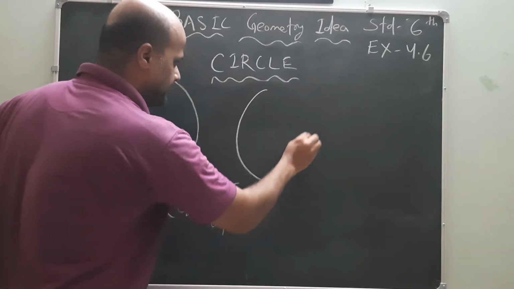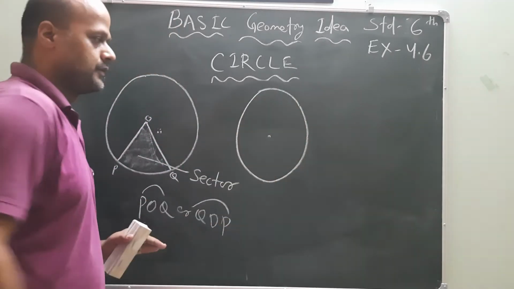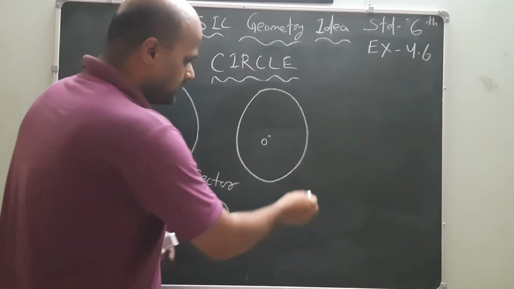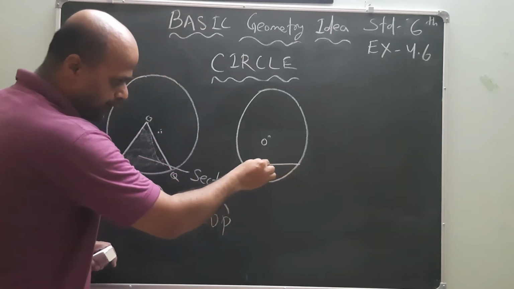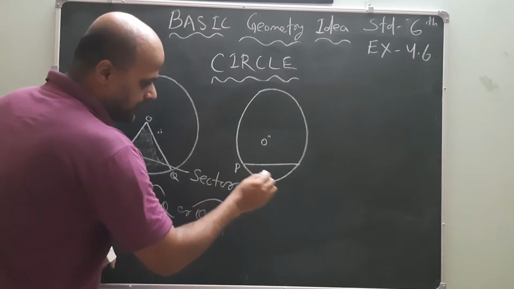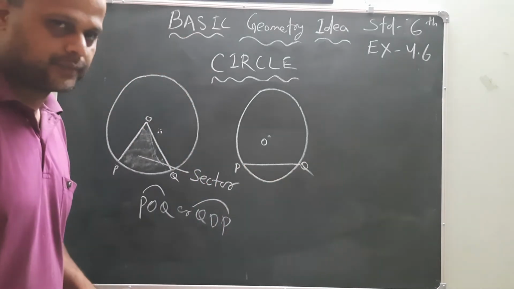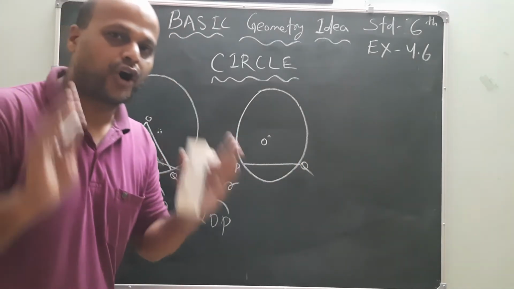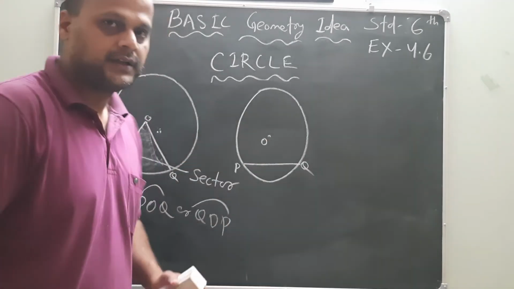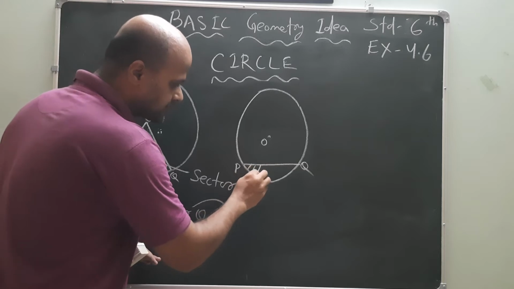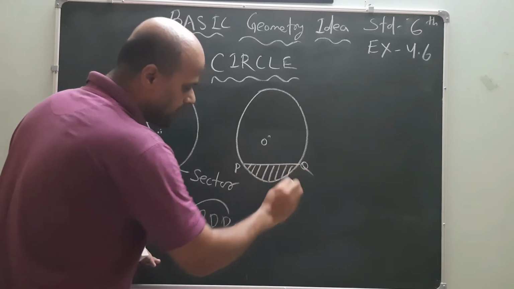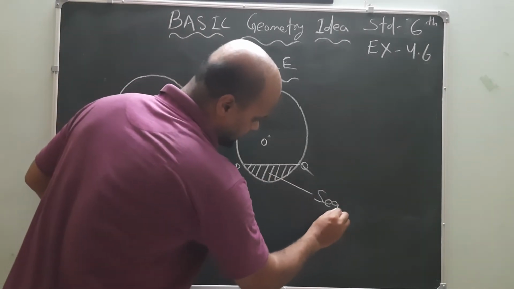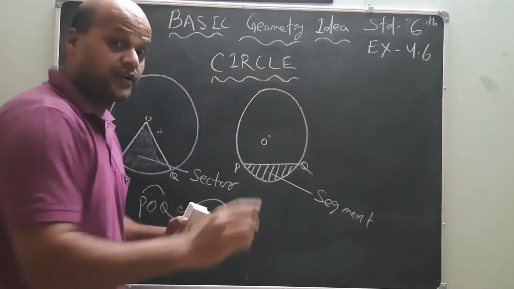Another circle I am drawing here with a center point. Again take O, P, Q, R, whatever you like, but for ease, take O. If two points on the circumference or boundary of the circle are joined with each other, but the line does not pass through the center of the circle, then the area bounded by this is called a segment.